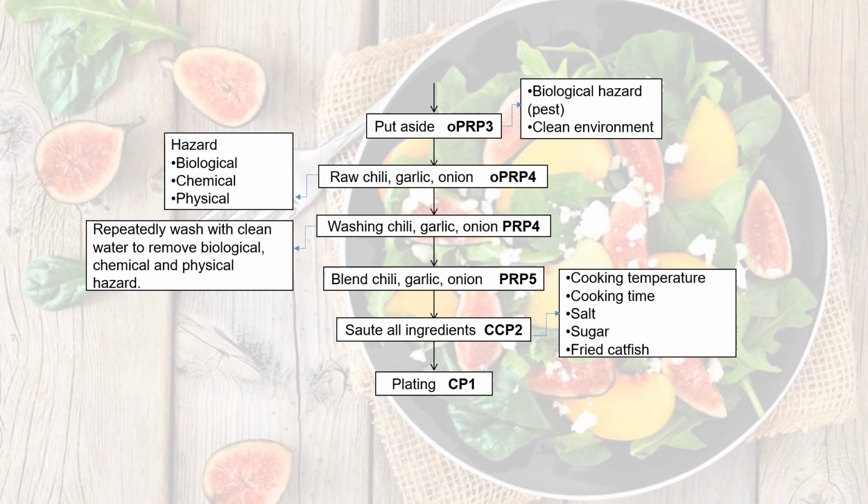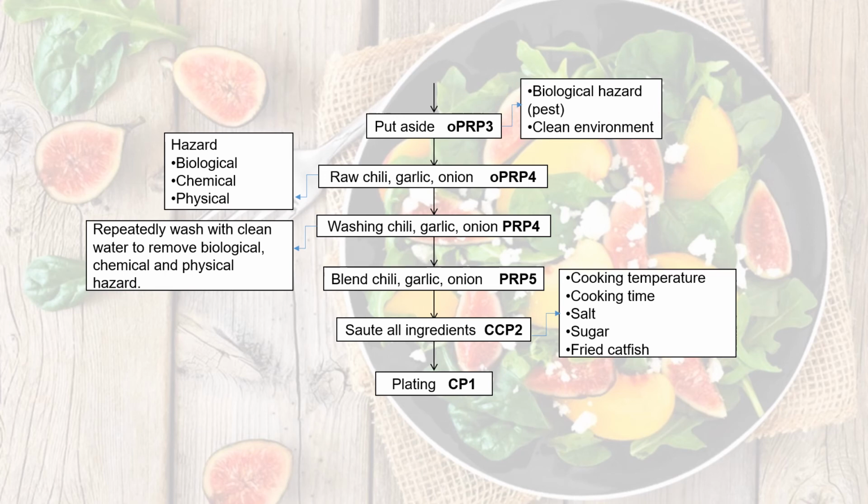Step 8 is raw chili, garlic and onion. This step is OPRP, and in this step we identify that there are biological, chemical and physical hazards. Step 9 is washing the chili, garlic and onion. This step is a PRP. Step 10 is blend chili, garlic and onion. This step is also a PRP.